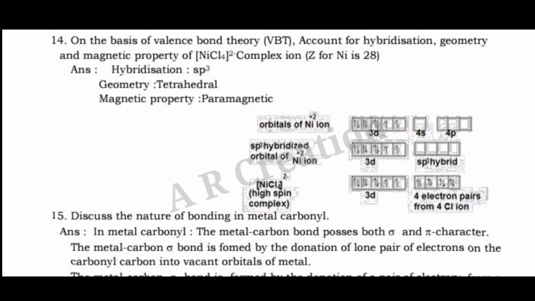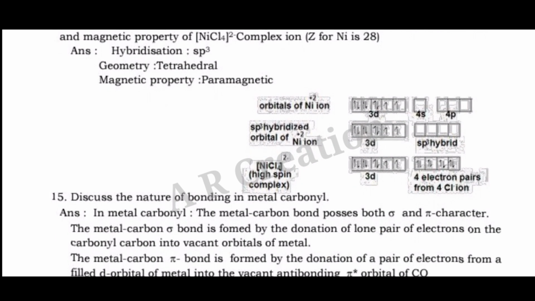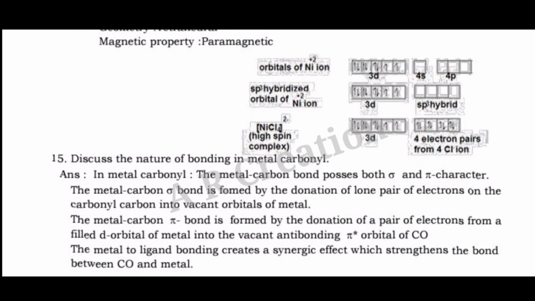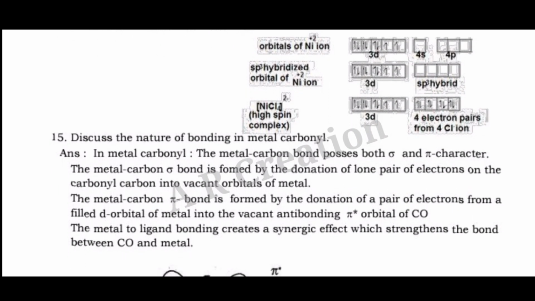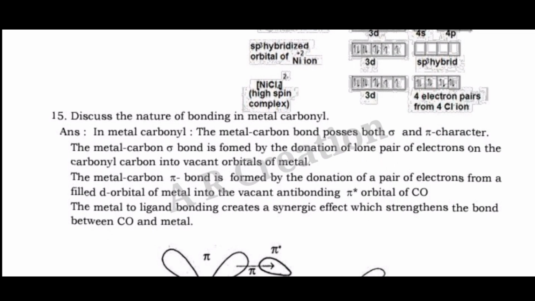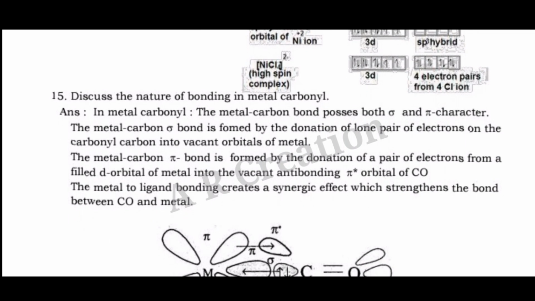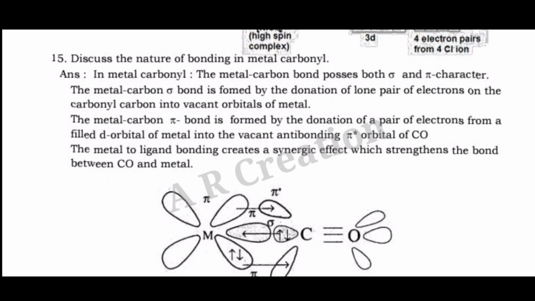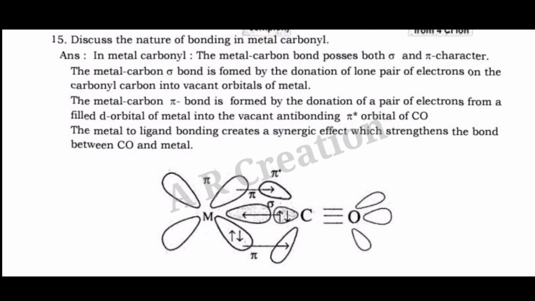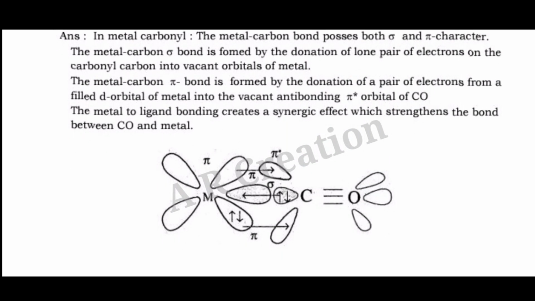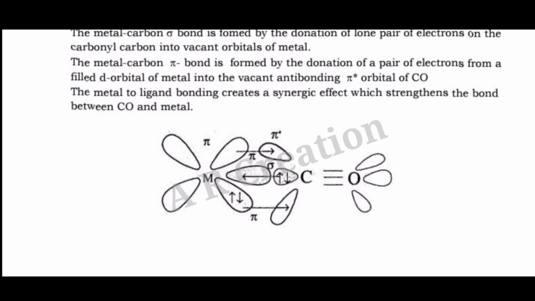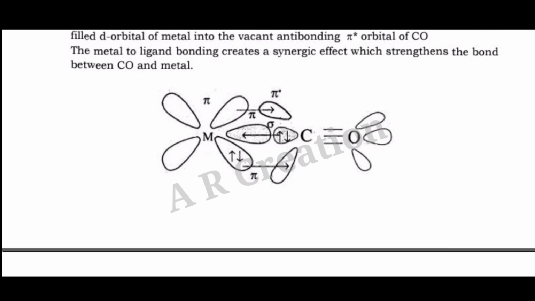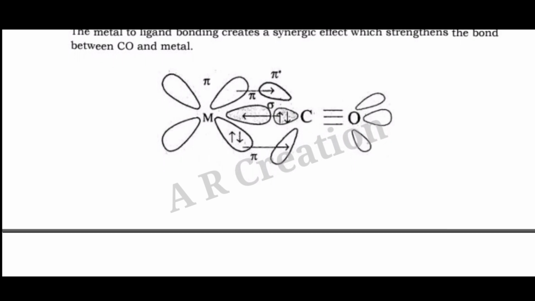Question 15. Discuss the nature of bonding in metal carbonyls. Answer. In metal carbonyls, the metal-carbon bond possesses both sigma and pi character. The metal-carbon sigma bond is formed by the donation of a lone pair of electrons on the carbonyl carbon into a vacant orbital of the metal. The metal-carbon pi bond is formed by the donation of a pair of electrons from a filled d orbital of the metal into the vacant antibonding pi orbital of CO. The metal-to-ligand bonding creates a synergic effect which strengthens the bond between CO and the metal.